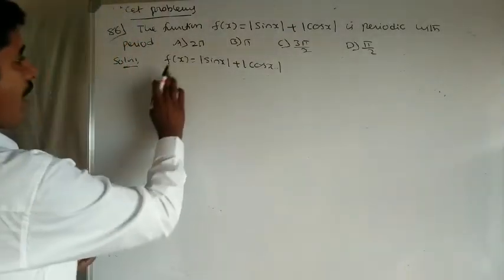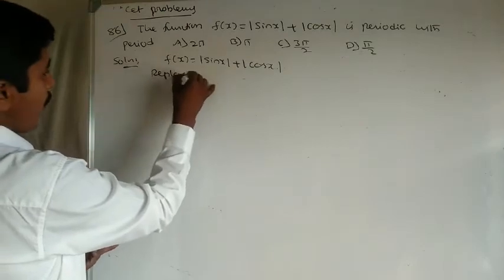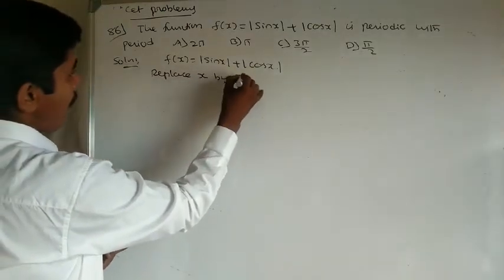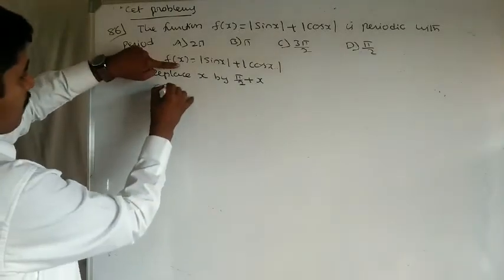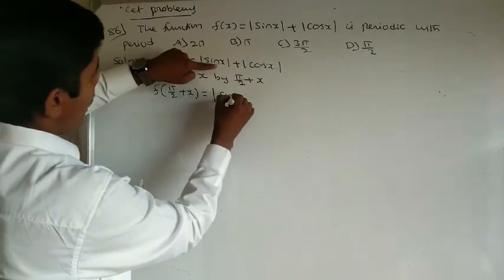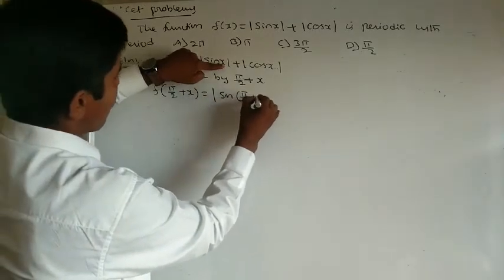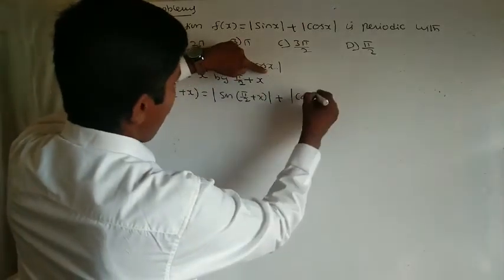Replace x by pi by 2 plus x: f of pi by 2 plus x equals modulus of sin of pi by 2 plus x plus modulus of cos of pi by 2 plus x.